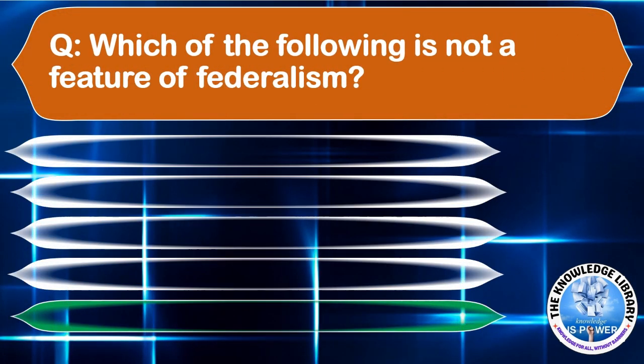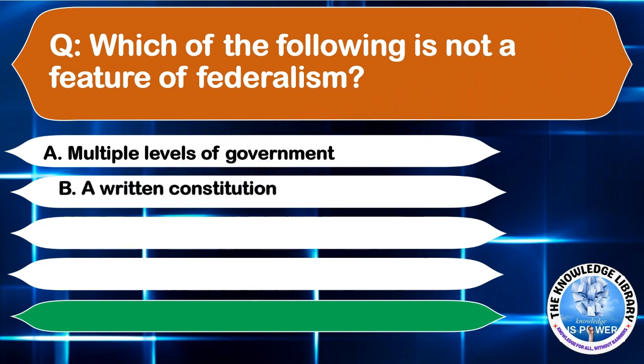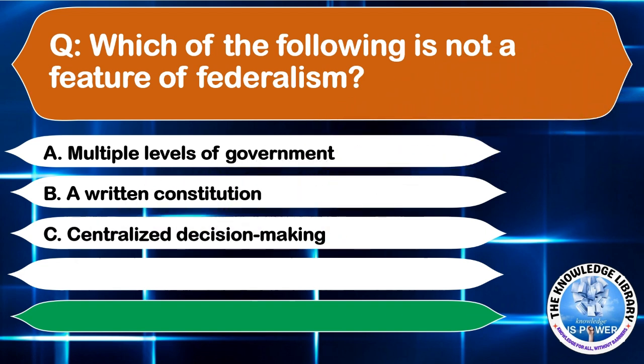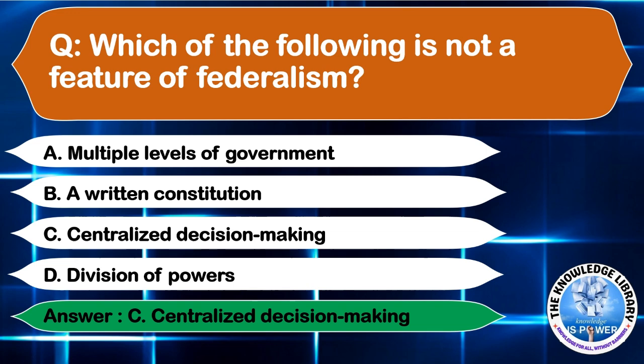Which of the following is not a feature of federalism? Option A, multiple levels of government. Option B, a written constitution. Option C, centralized decision making. Or option D, division of powers. The correct answer is option C, centralized decision making. Moving to the next question.